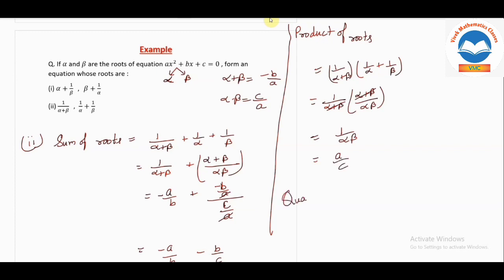So what will be your quadratic equation formed by the given roots? That will be x square minus sum of roots. So what we got for sum of roots? Minus b square plus ac divided by bc.